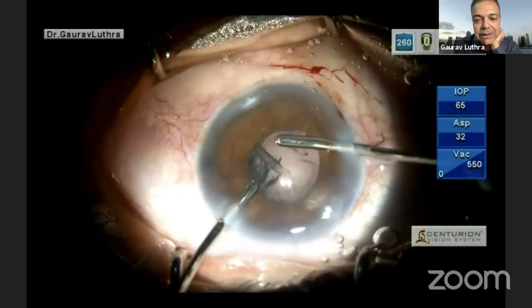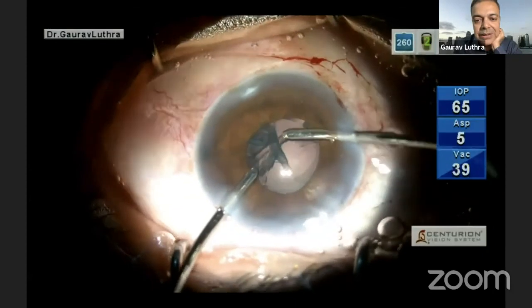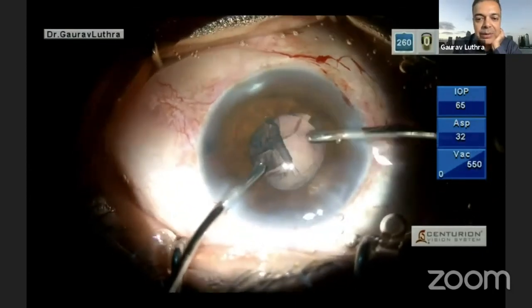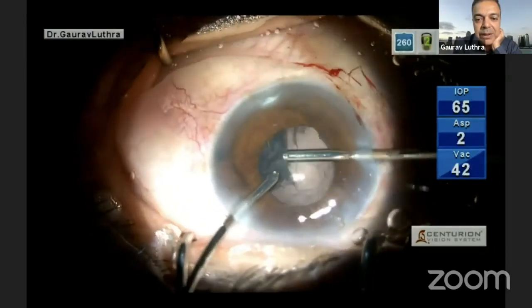I'm not sure that the bag is absolutely intact because the cortex is really badly stuck. I really want to put in a CTR, but I want to create some space and see that the CTR will not go right behind into the vitreous cavity. So I'm trying to remove at least some cortex with that bimanual method.